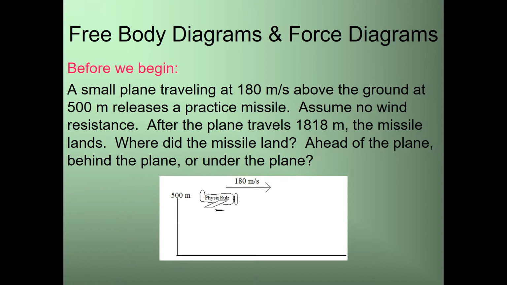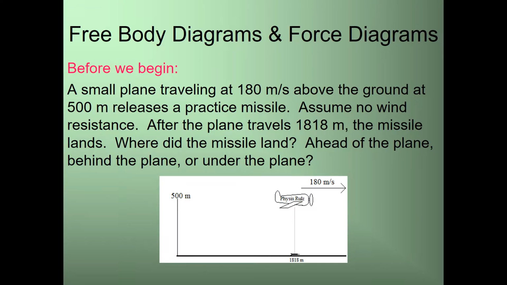Now, before we begin, a small plane traveling at 180 meters per second, 500 meters above the ground, releases a practice missile. Assume no wind resistance. After the plane travels 1,818 meters, the missile lands. Where did the missile land? Ahead of the plane, behind the plane, or under the plane? Go ahead and pause the video, think about it, and give me your answer.